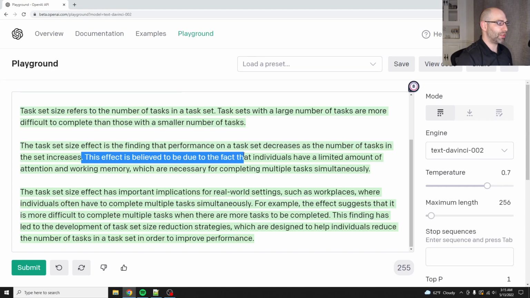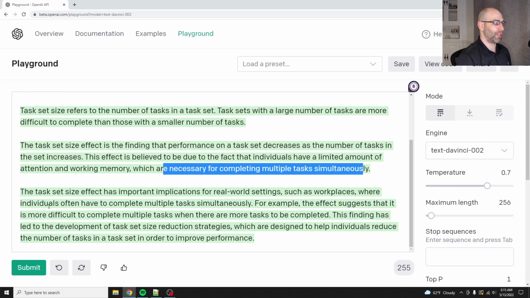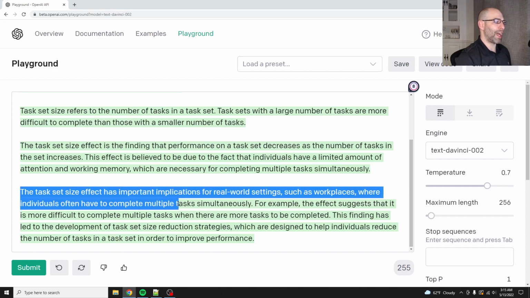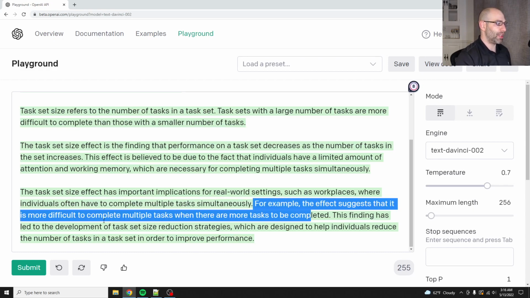This effect is believed to be due to the fact that individuals have limited amounts of attention and working memory. See, there's that term, working memory, which are necessary for completing multiple tasks simultaneously. The task set effect size has important implications for real-world settings, such as workplaces, where individuals often have to complete multiple tasks simultaneously. For example, the effect suggests that it is more difficult.